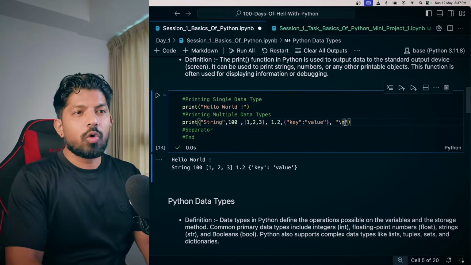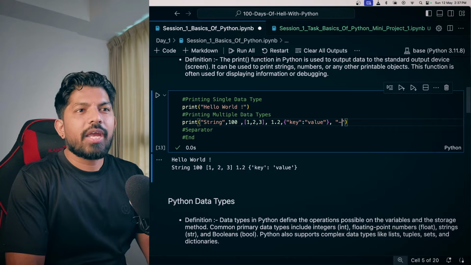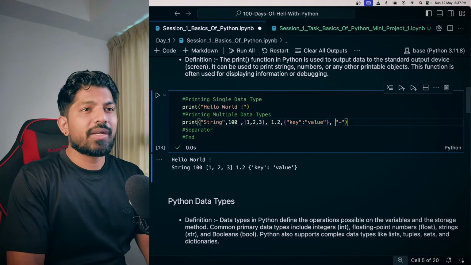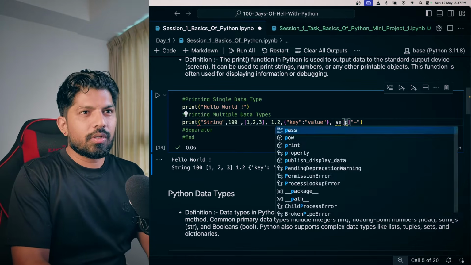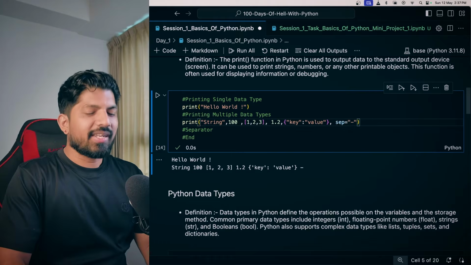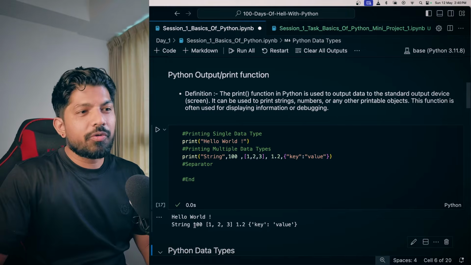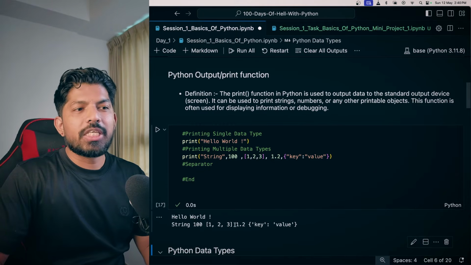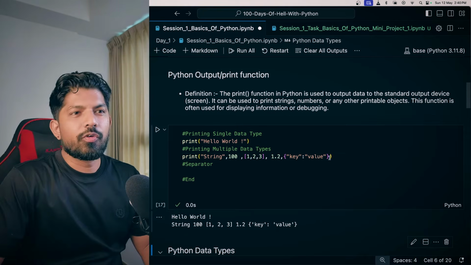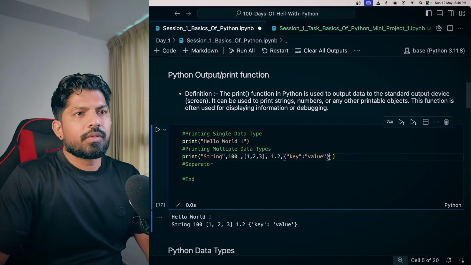But what if I don't want the space between these and I want a hyphen? Okay, so you have to type here sep, and then you hit shift enter and you can see the results. Now if you observe, there is a space between these objects. So what if I want a hyphen instead of this space? What can I do? If you go here and just wait for a second, then you will see.